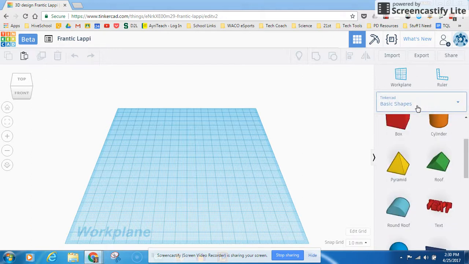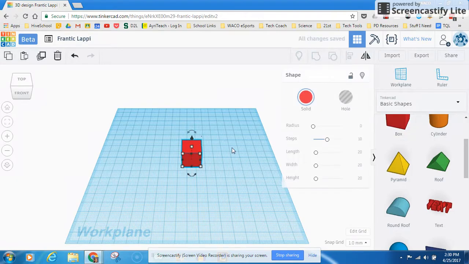All right, so the very first thing we're going to do is learn how to navigate TinkerCAD. I'm using a mouse. I would always recommend that you use a mouse with TinkerCAD. Some people can use a touchpad and get along all right. I cannot. So I'm going to give you all the controls, how to do it with a mouse. I'm just going to left click on a box, and I'm going to drag it into the work plane.